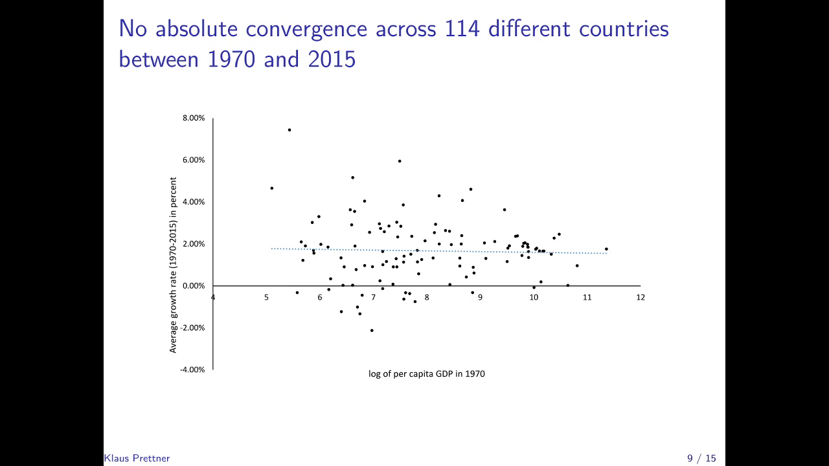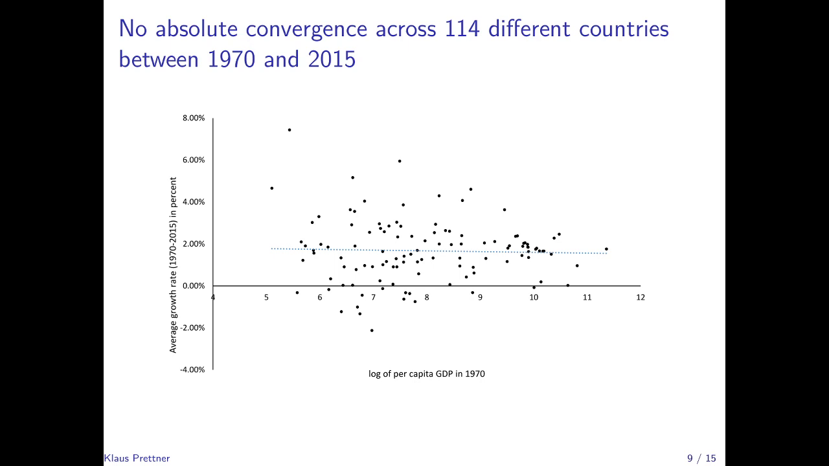And we observe here that the coefficient for beta is not really significantly different from 0. So we do not find absolute convergence in the data. The poorer countries do not grow faster than the richer countries, and this coefficient beta is insignificantly different from 0. This, however, does not mean that the Solow model is wrong, because the Solow model does not predict absolute convergence. It predicts conditional convergence. Now, what can we do to test conditional convergence?